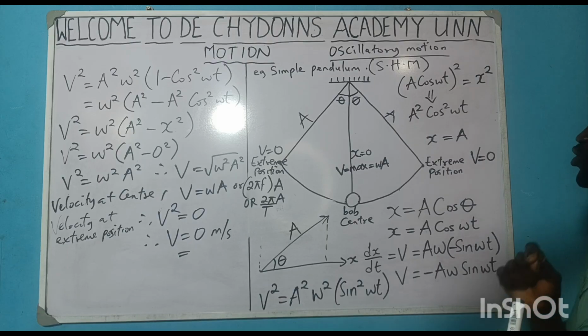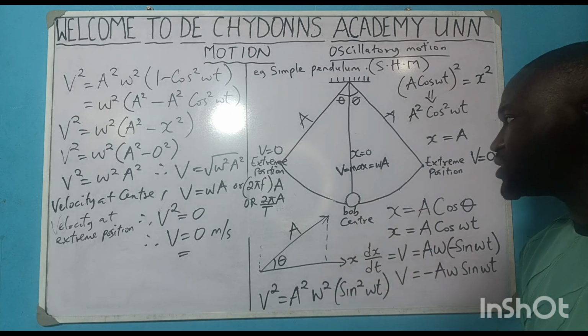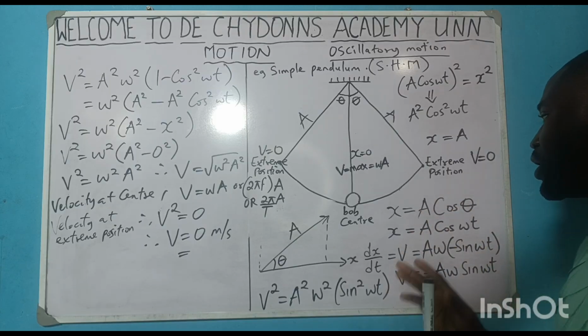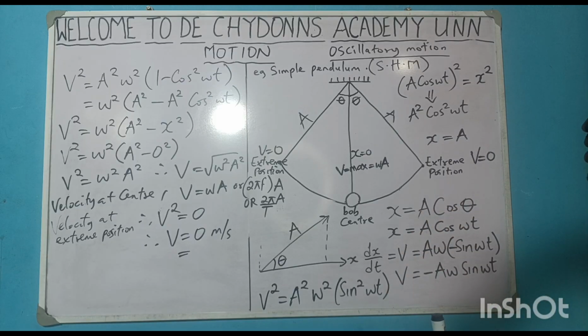Then it's also important for us to note that we can get the acceleration of a body that is undergoing simple harmonic motion. Let's get the acceleration.